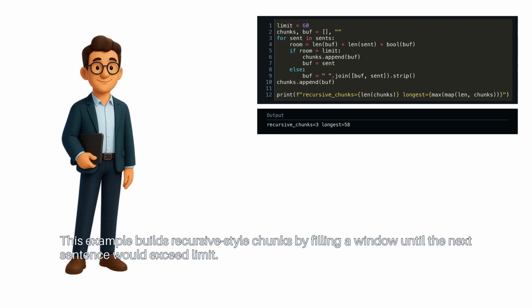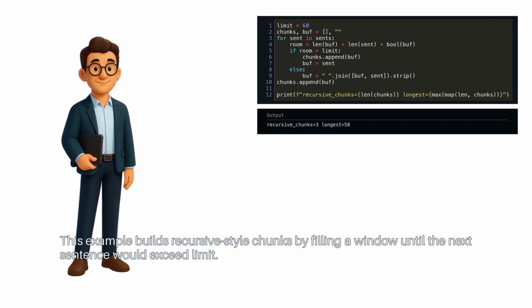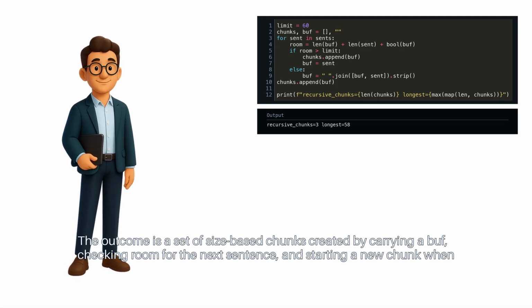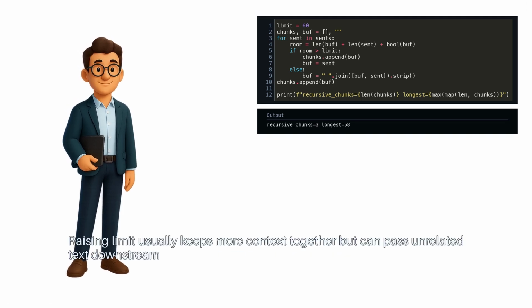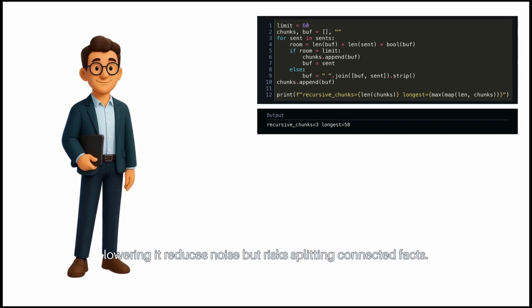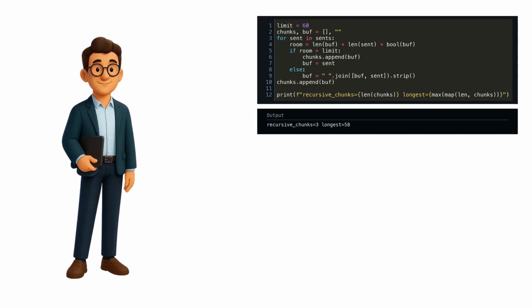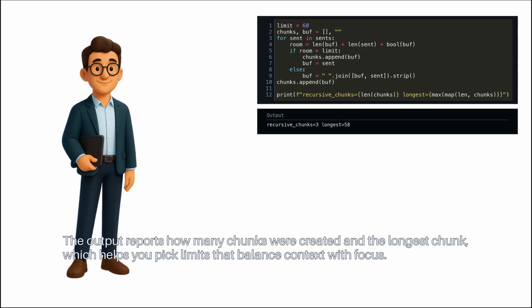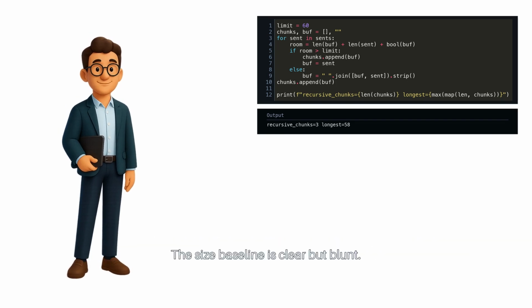This example builds recursive-style chunks by filling a window until the next sentence would exceed limit. The outcome is a set of size-based chunks created by carrying a buffer, checking room for the next sentence, and starting a new chunk when adding it would cross that limit. Raising limit usually keeps more context together, but can pass unrelated text downstream. Lowering it reduces noise, but risks splitting connected facts. The output reports how many chunks were created and the longest chunk, which helps you pick limits that balance context with focus. The size baseline is clear but blunt.